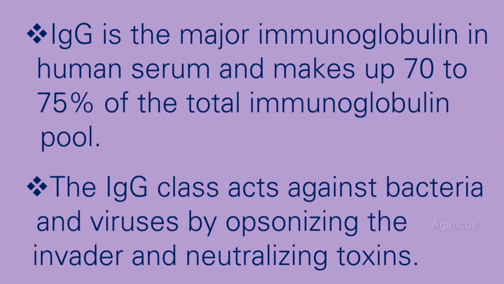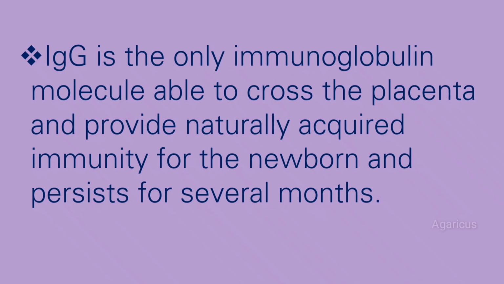The IgG classes act against bacteria and viruses by opsonizing the invader and neutralizing toxin. IgG is the only immunoglobulin molecule able to cross the placenta and provide naturally acquired immunity for the newborn, and persist for several months. IgG is also known as maternal antibody.